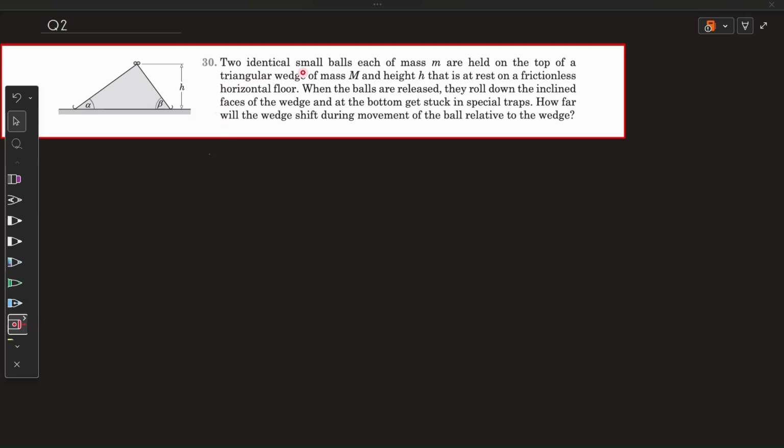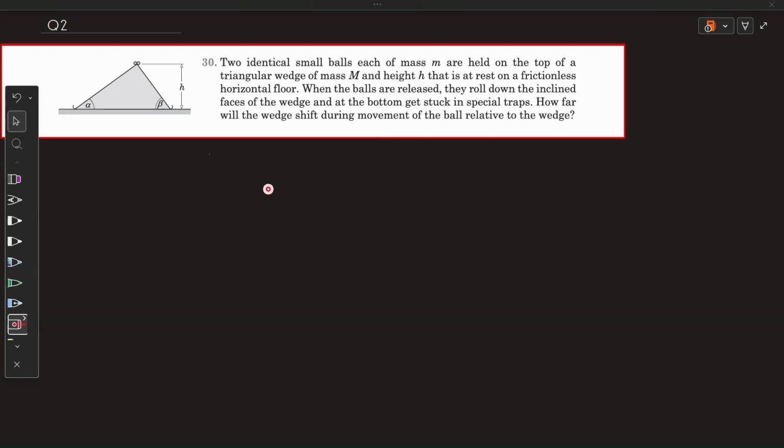Question number 2. Two identical small balls, each of mass m, are held on the top of a triangular wedge of mass capital M and height h that is at rest on a frictionless horizontal floor. When the balls are released, they roll down the inclined face of the wedge and at the bottom get stuck in special traps. So these are the traps. How far will the wedge shift during the movement of the ball relative to the wedge?